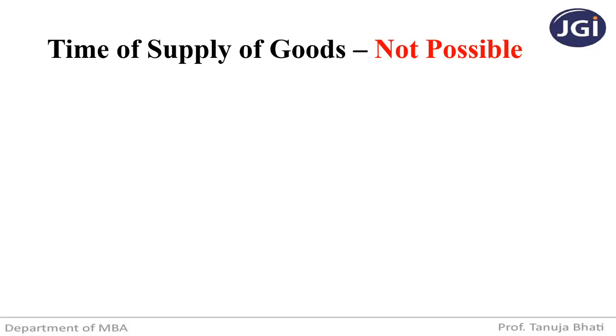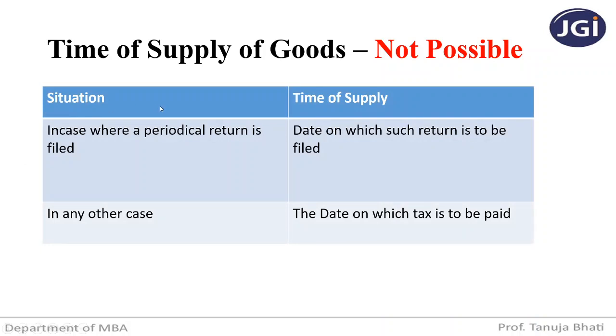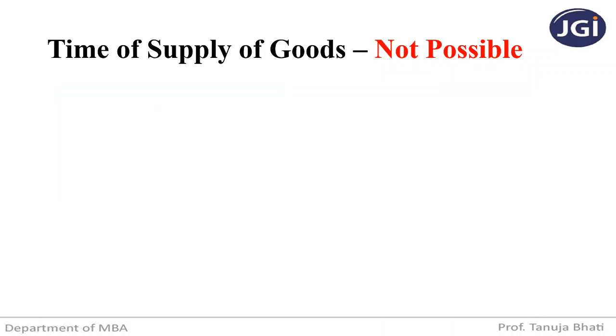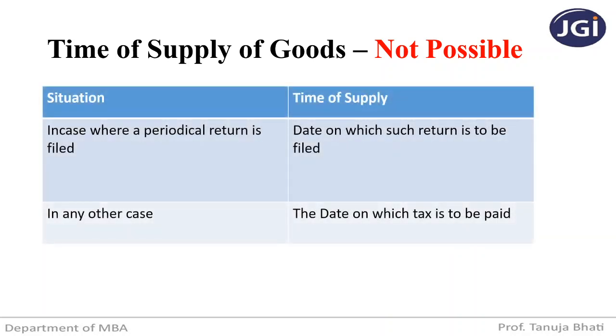Next, time of supply of goods if it is not possible, section 12 subsection 5. Suppose you are not able to determine the time of supply under section 12 subsection 2, which is forward charge, section 12 subsection 3, which is reverse charge, or section 12 subsection 4, which is vouchers. Then what will he do? If the supplier is filing a periodical return, the time of supply is the date on which such return is to be filed. When he is filing the GST returns periodically, the date when he files such return will be the time of supply, and in any other case, the date on which the tax is to be paid.